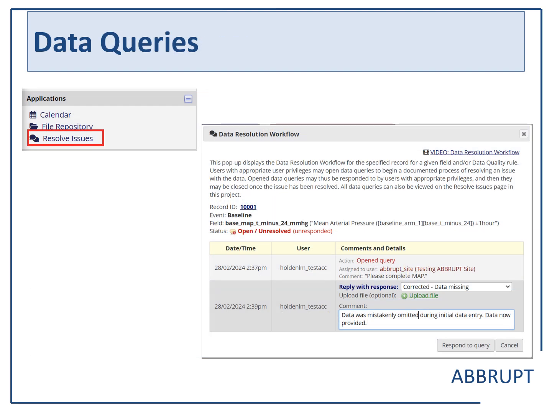To resolve queries that the trial team have generated, select Resolve Queries in the Applications tab on the left-hand side. This will open the data resolution workflow. Correct the issue and complete the data query. The trial team are unable to add or amend or remove data on behalf of sites. The calendar in the Applications menu details when follow-up forms are due as follows.